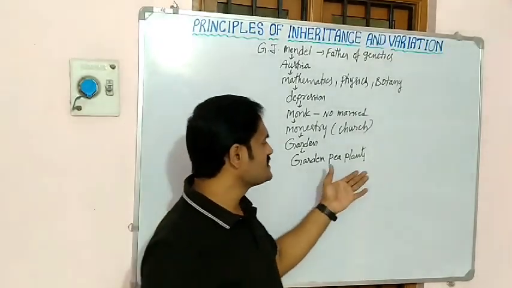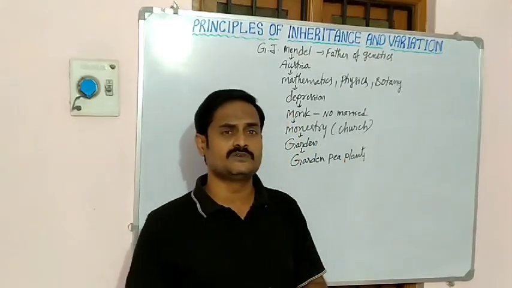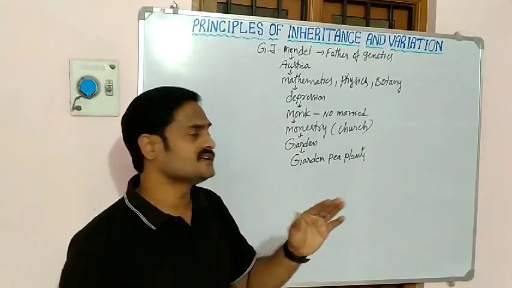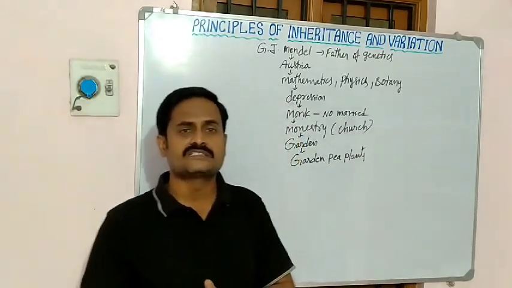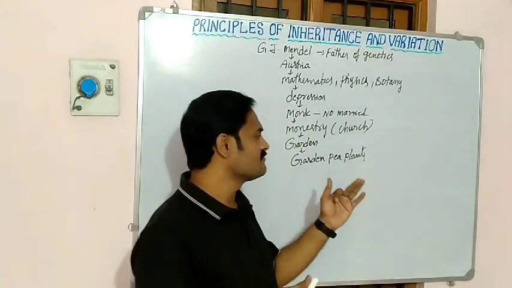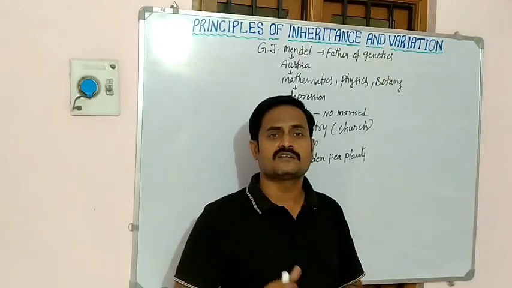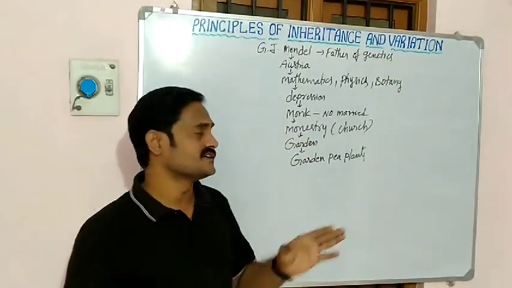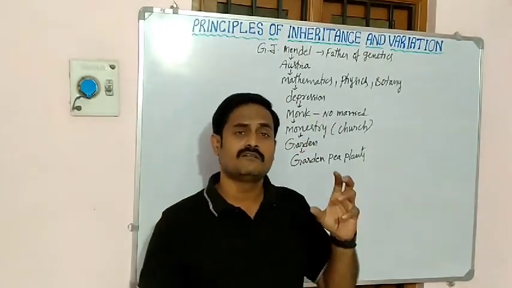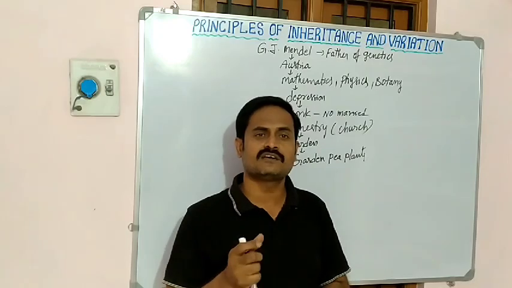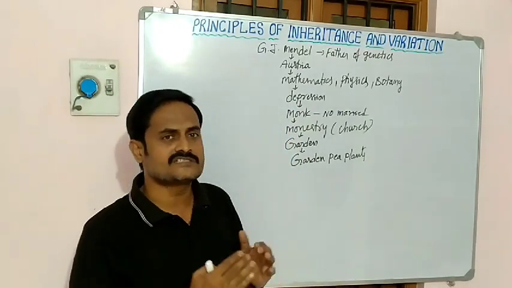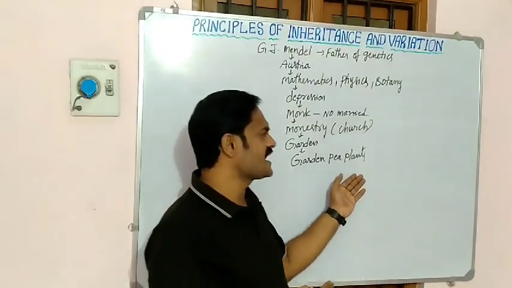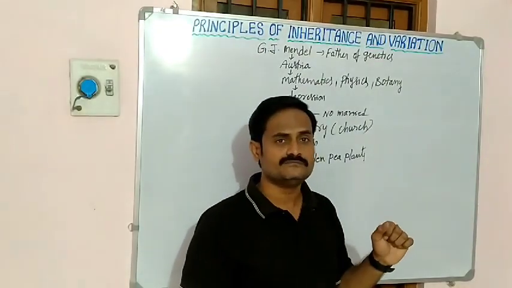He noticed that all garden pea plants were not of similar height. Some were tall and some were dwarf. Also the plants' flower color, some were violet and some were white. Like that, he observed so many contrasting characters.